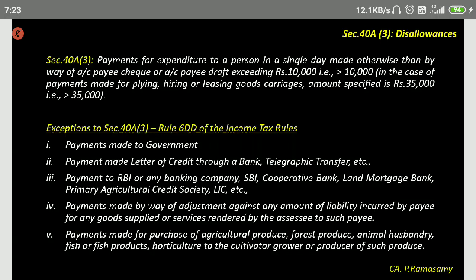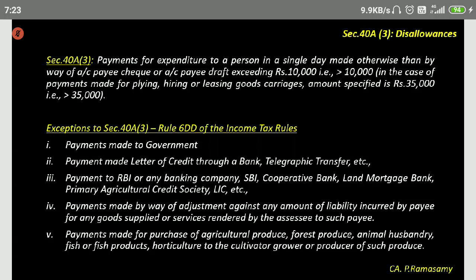Payment made for purchase of agricultural produce, forest produce, animal husbandry, horticulture, fish products. You're going to the fish market. You're running a hotel, you have to buy fish. Now the total purchase comes to 25,000 rupees. You immediately take out your checkbook, write an account payee check, and give it to the fish vendor. That fellow will say, sir, get lost.